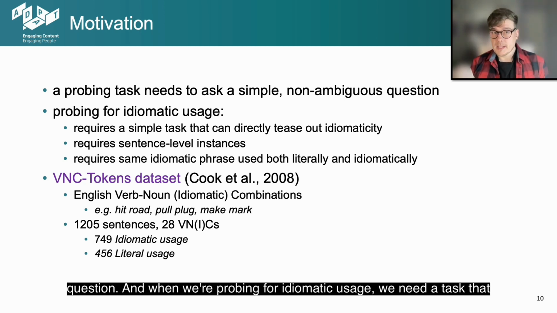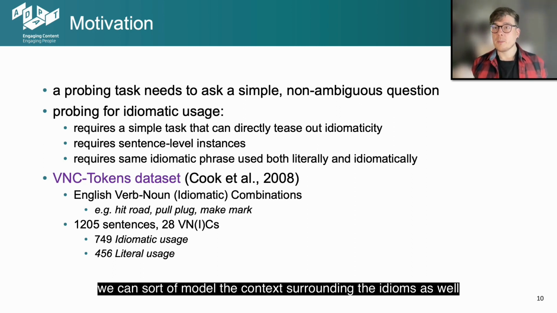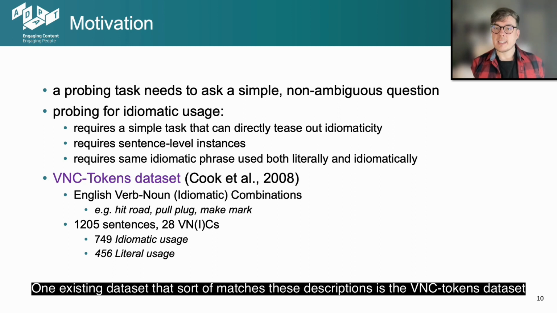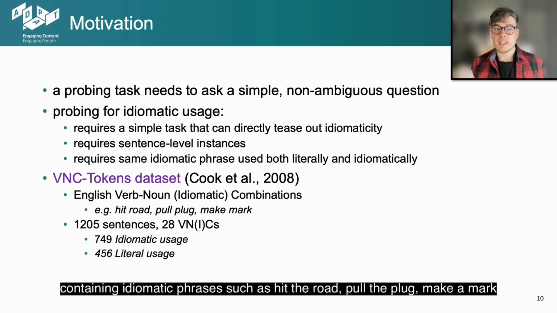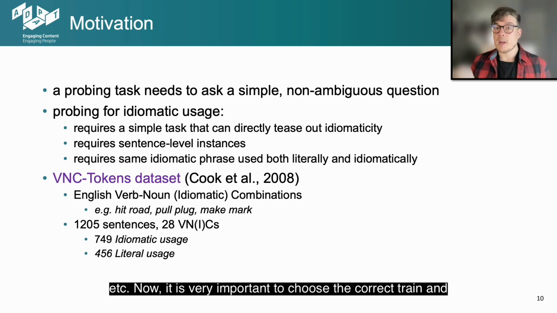When we're probing for idiomatic usage, we need a task that can directly tease out idiomaticity. We require sentence-level instances so that we can model the context surrounding the idioms as well. And we require the same idiomatic phrase to be used both literally and idiomatically in the dataset so that the model can learn the differences. One existing dataset that matches these descriptions is the VNC tokens dataset, which is an English verb-noun idiomatic combinations dataset containing idiomatic phrases such as hit the road, pull the plug, make a mark, etc.